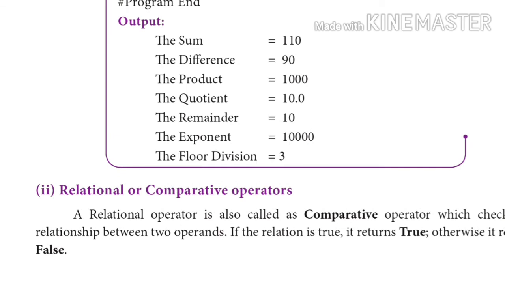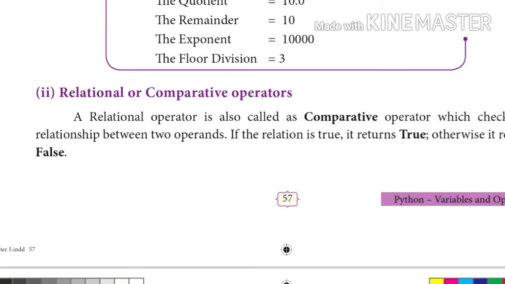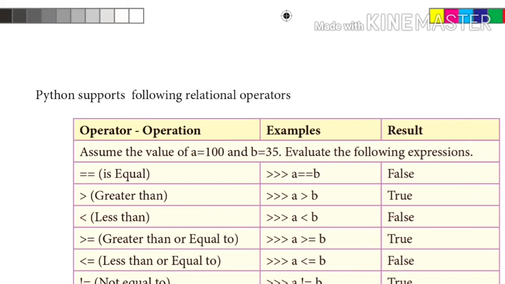Yes. Next one, let us pass on to the relational or comparative operator. The relational operator is also known as the comparative operator. It checks the relationship between two operands. If the relation is true, it returns true, otherwise it returns false. Here is the example.